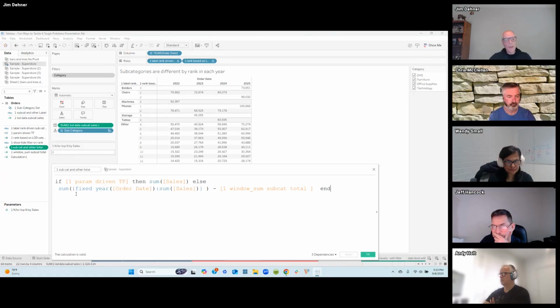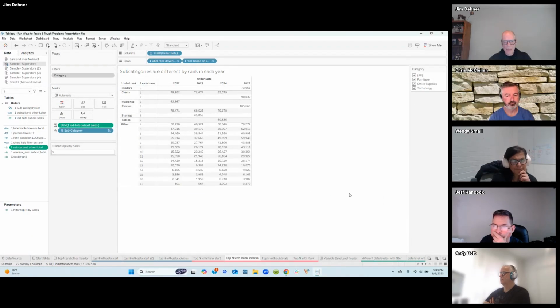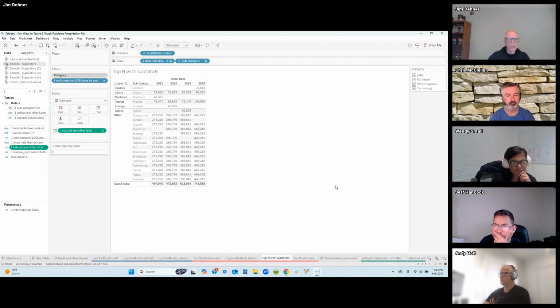Otherwise, record the difference between the full year total, and this is just another LOD, it's for the entire year, the sum of sales, minus that window sum that we just calculated, which would be the sum of the three items that are in the category. And we can drop that on the chart, and it begins to look like this.